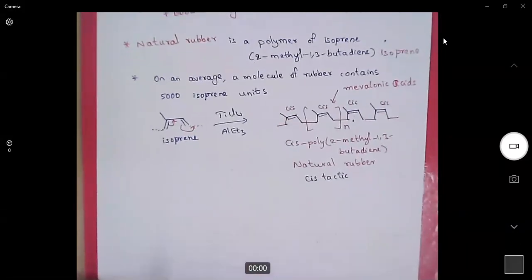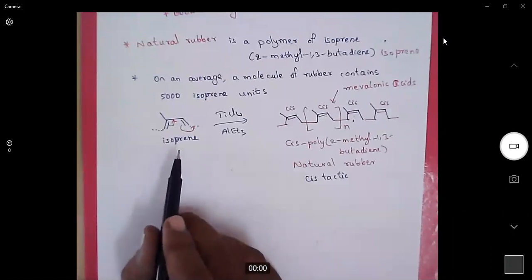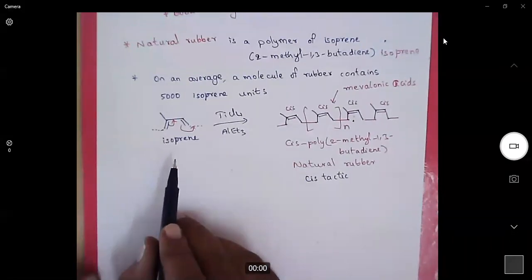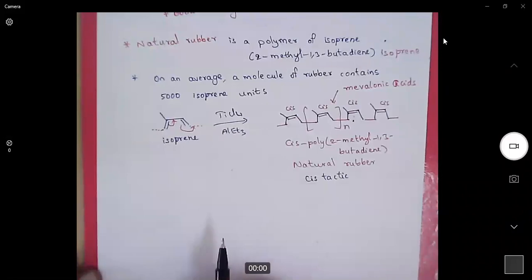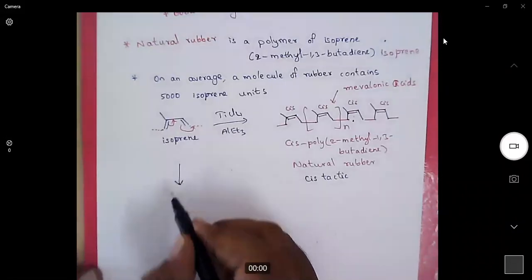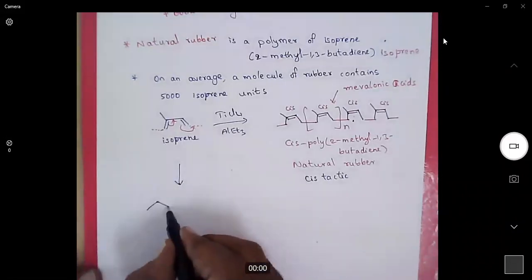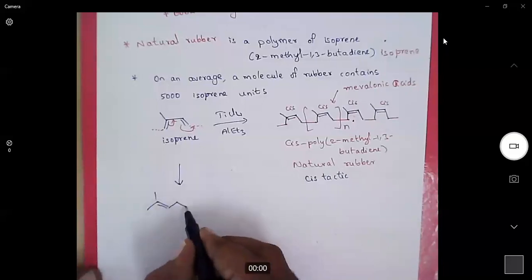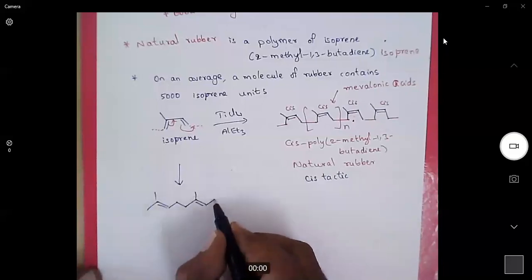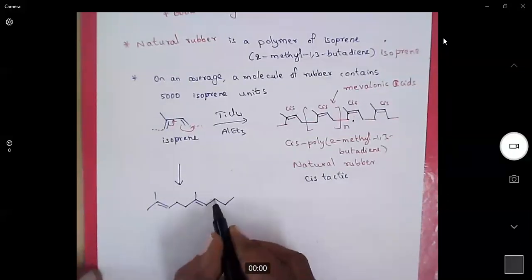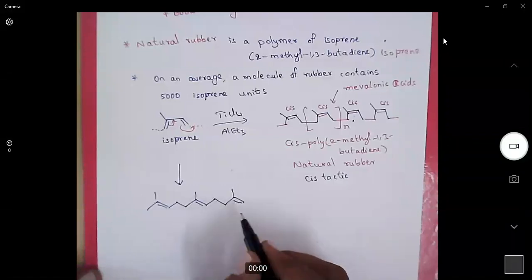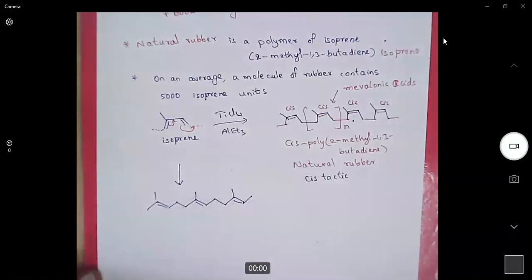When this isoprene molecule polymerizes with the trans-tactic nature, then its configuration will be like this. After a double bond, two saturated carbons, then again there is a double bond.